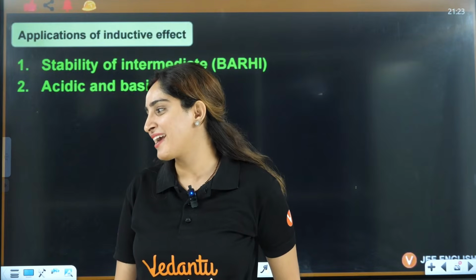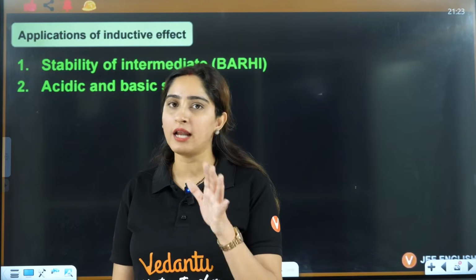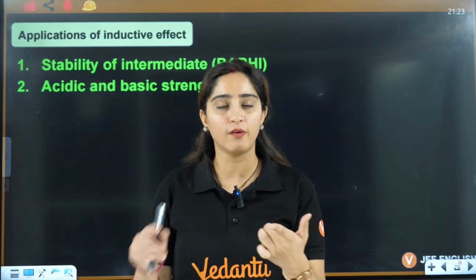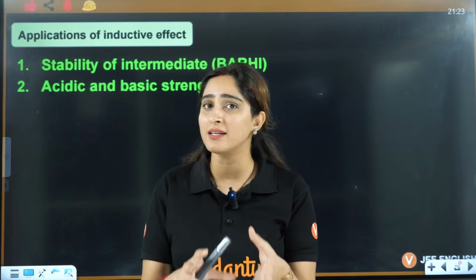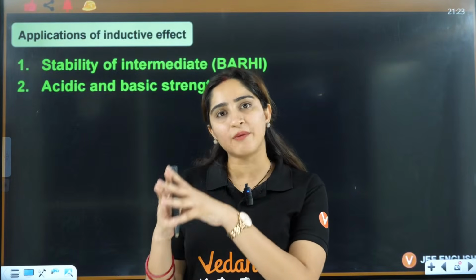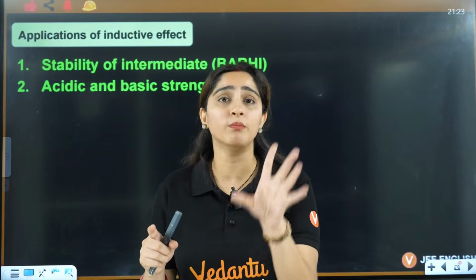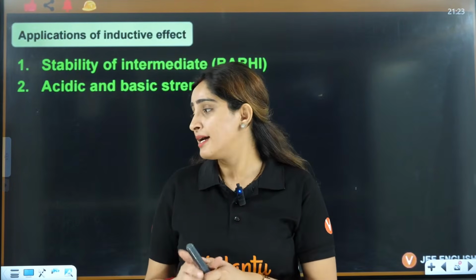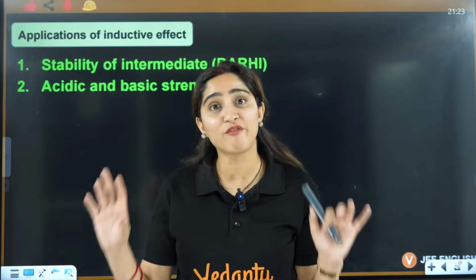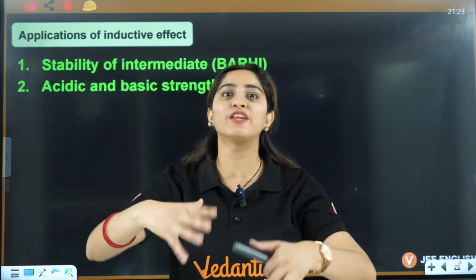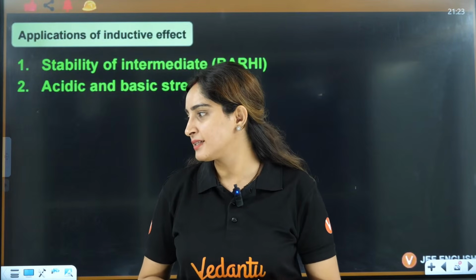Now tell me one thing, guys, are you clear on how to answer plus I, minus I based on carbanion and carbocation, how you will understand the stability based on minus I and plus I? I have not told you other factors yet. We are just doing questions of inductive effect. Then we will add all the others after this.